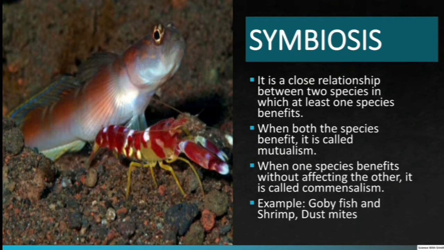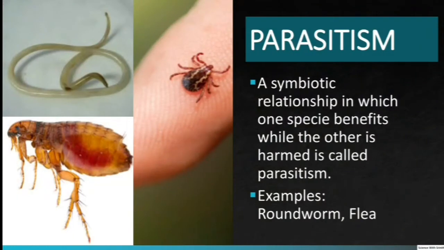A symbiotic relationship in which one species benefits while the other species is not affected is called commensalism. For example, mites attach themselves to larger flying insects for a free ride. A symbiotic relationship in which one species benefits while the other species is harmed is called parasitism. Some parasites live on the surface of their host while others live inside the host. Example, roundworms are parasites of mammals.